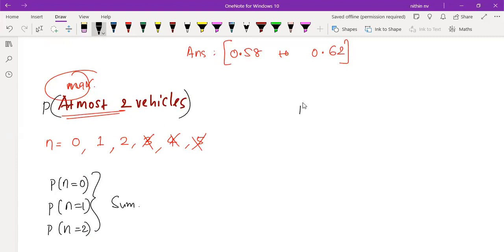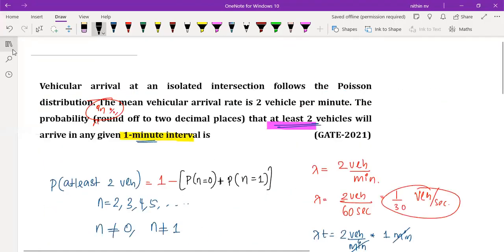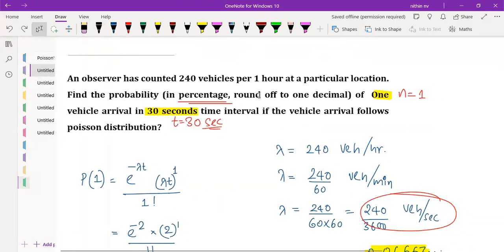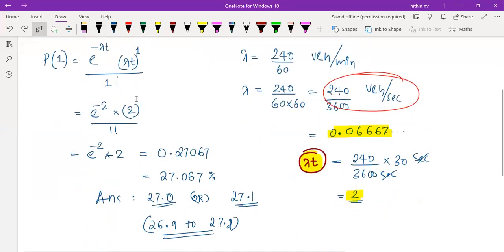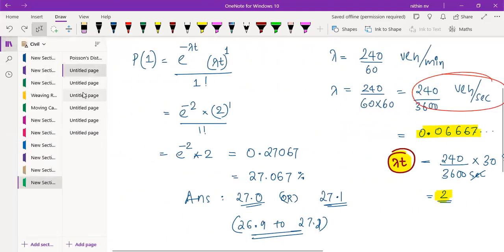So remember these two usages, at least and at most. Okay, or they can ask exactly one particular. So here we have discussed that in the first question, what it was: exactly 1 vehicle. This was not at most 1. This was not at least 1, right? Exactly 1 it is. Okay, that's why we have calculated only one particular value. Hope you are getting the concept, right?